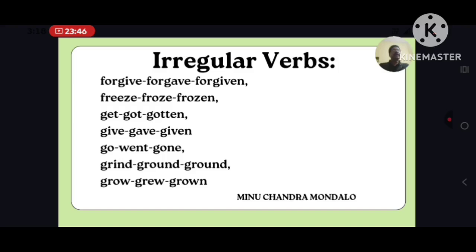It can also be get, got, got. So the V3 form can also be got. Give, gave, given. Go, went, gone.